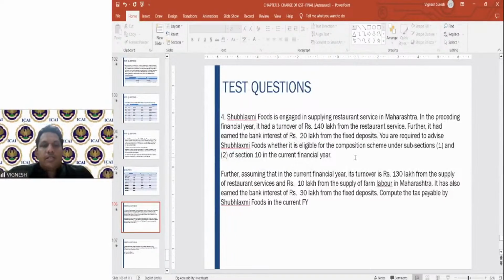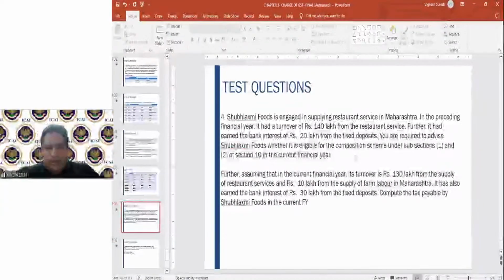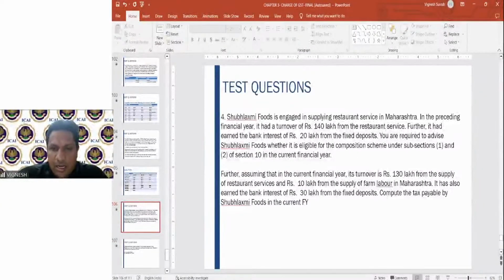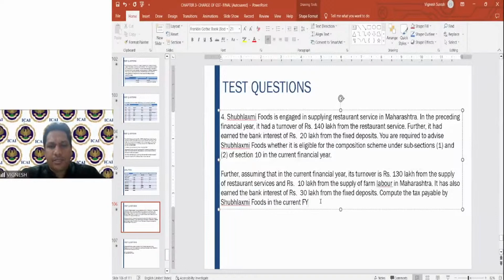So therefore, the current financial year turnover is 130 lakhs from the supply of restaurant services and 10 lakhs from the supply of farm labor. Okay, so 130 lakhs for restaurant services, 10 lakhs from the supply of farm labor. So here this is the marginal services which is being rendered. So therefore, if you see the total calculation, it comes to 130 plus 10 lakhs, 1 crore 40 lakhs. 5% is the rate, because it is restaurant service, 5% is the rate.